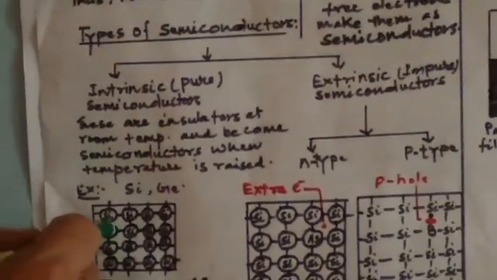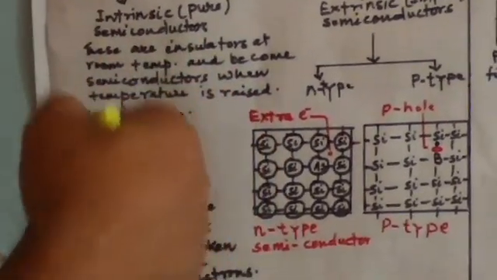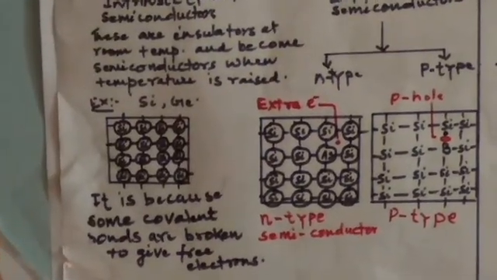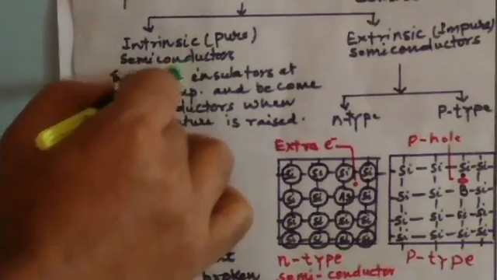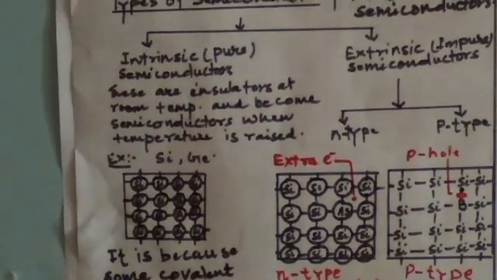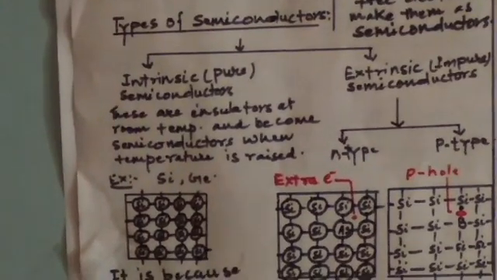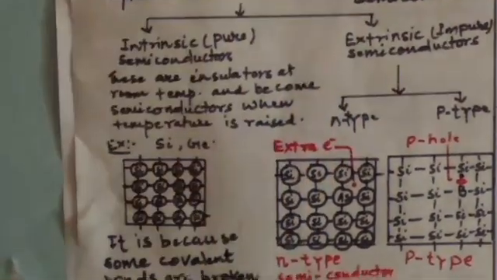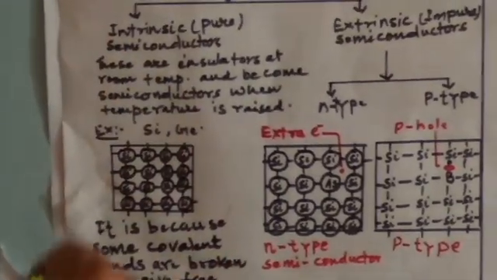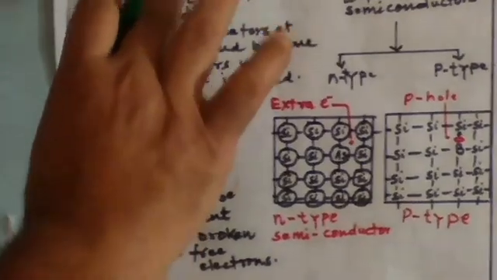Some of the electrons become free, and because of that there is some electrical conductance. So a pure semiconductor, that is silicon or germanium, behaves like an insulator at room temperature, but at higher temperature it starts showing some electrical conductance due to the production of free electrons as a result of cleavage of covalent bonds.